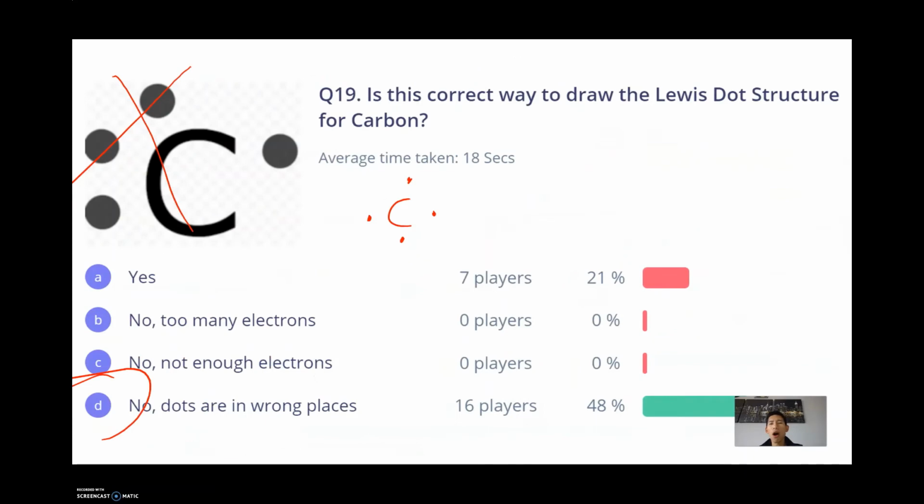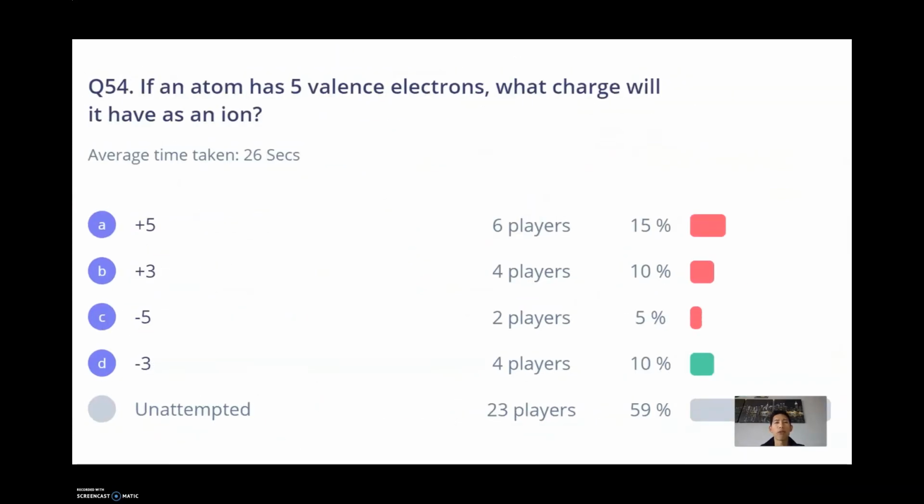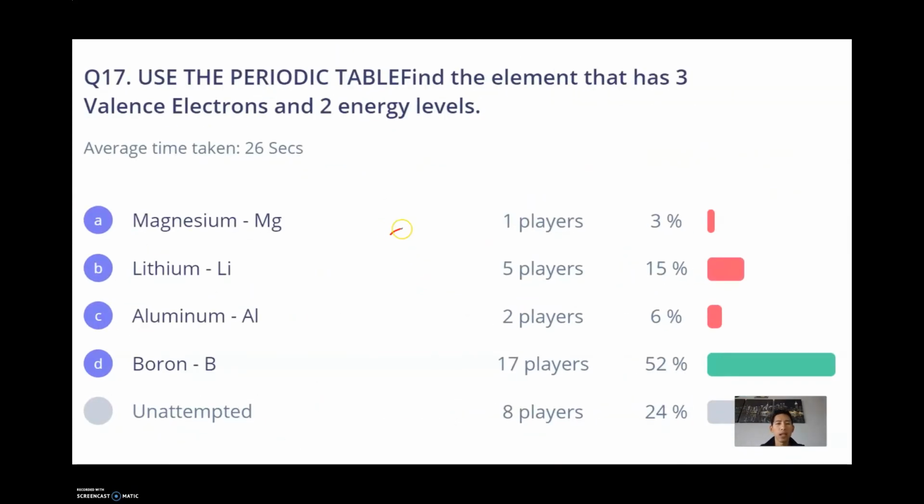If I were to draw out the Bohr model for boron, take a look. It would have 2 on the first level and then 3 on the second level. And that's 5 in total, because boron has 5 protons, 5 electrons. So it's 2 on the first level, 3 on the second level, and it has 3 valence electrons.